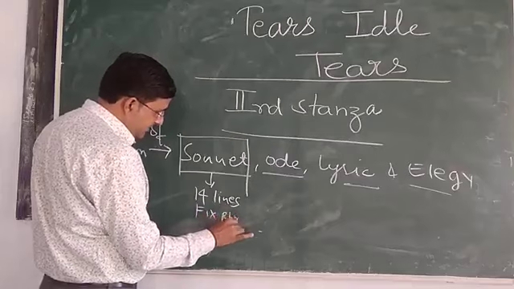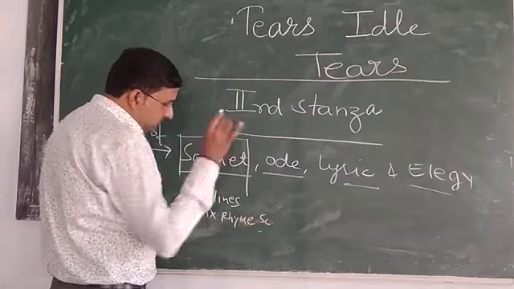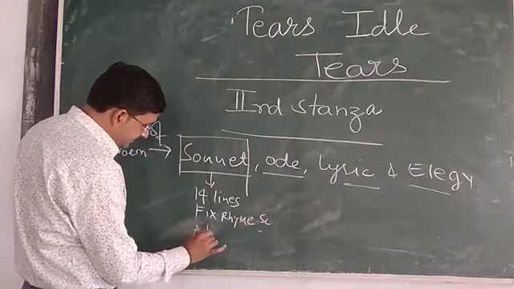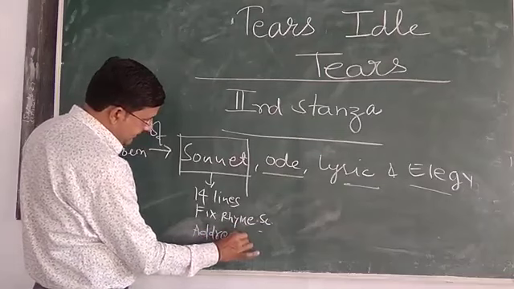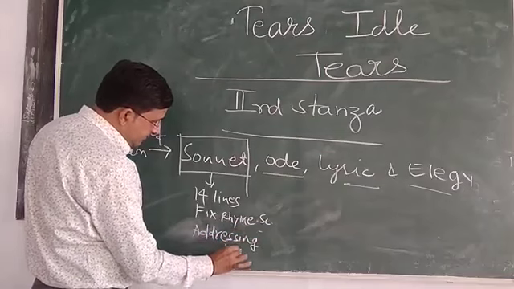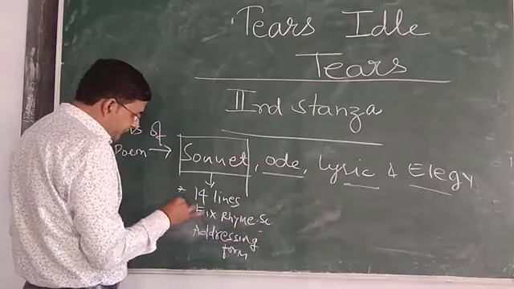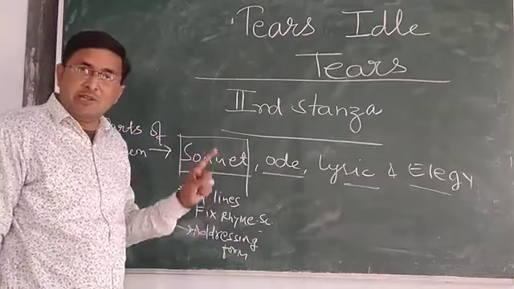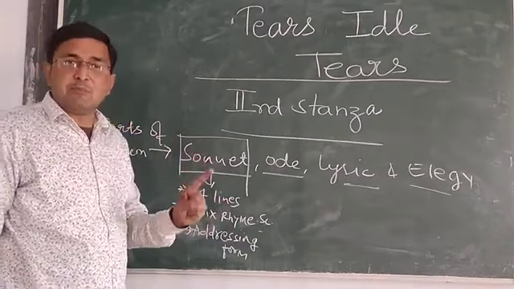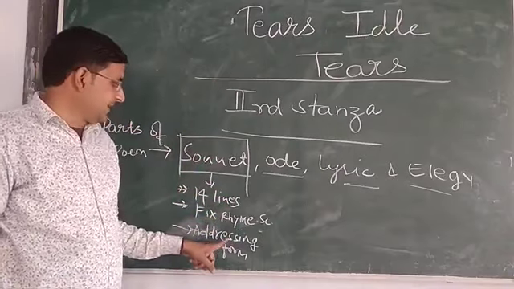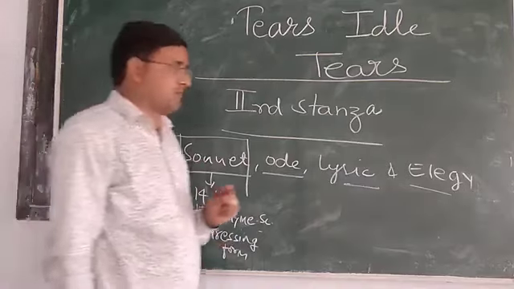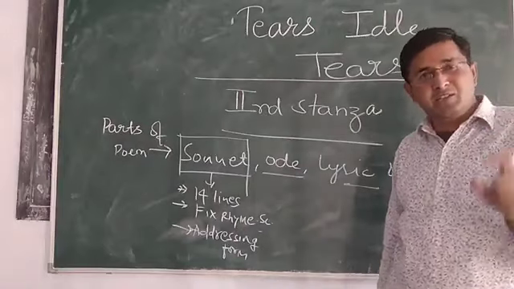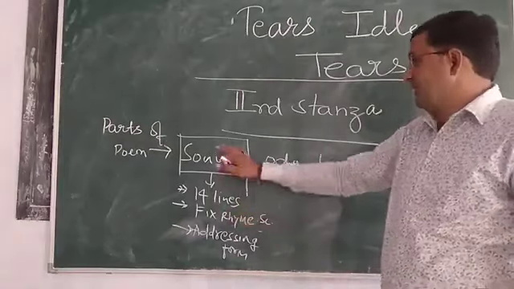Fixed rhyme scheme and addressing form. These are the basic features of a sonnet: first, it must be 14 lines; second, the rhyme scheme must be fixed; and third, it should be in addressing form, संबोधित करना. These 3 are the basic features, elements of a sonnet.